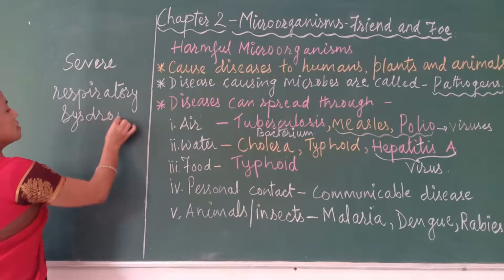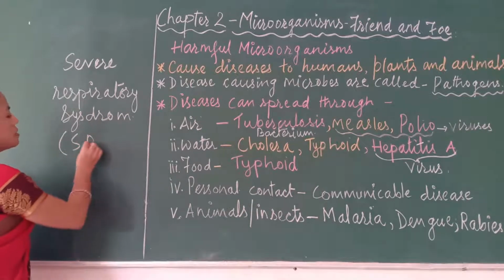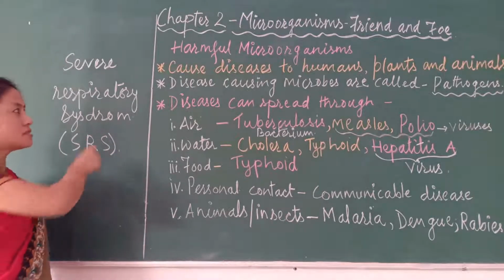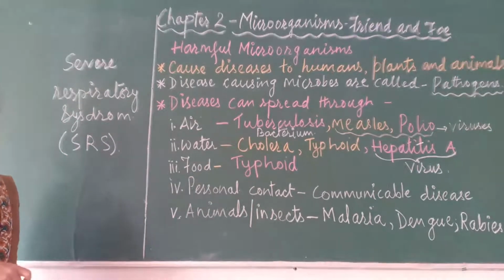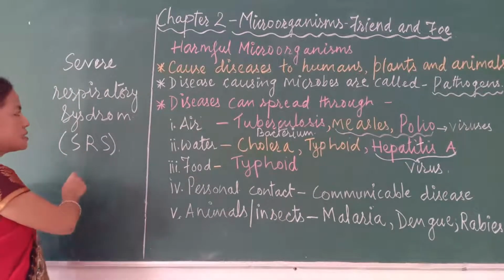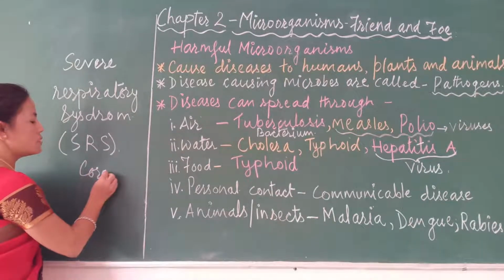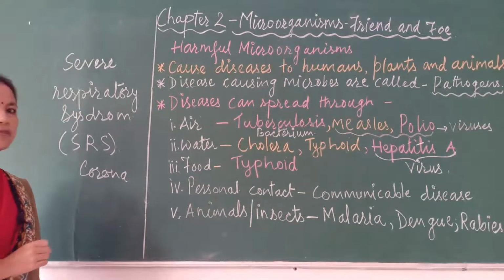It is abbreviated as SRS. And this coronavirus causes severe respiratory syndrome once it enters our body. There are so many viruses which cause this kind of disease, and corona is one of them.